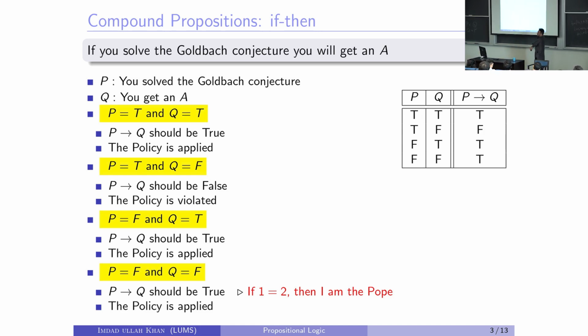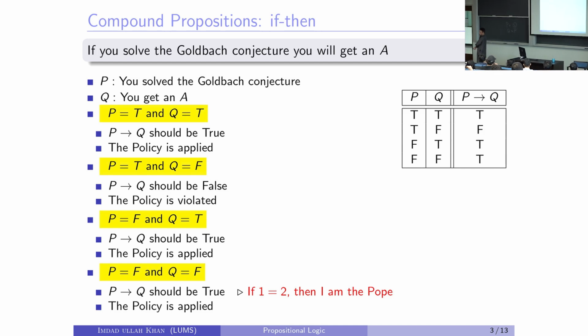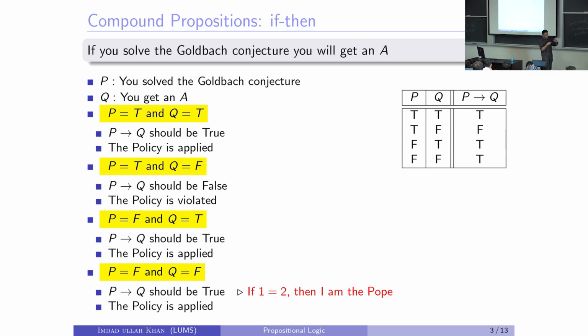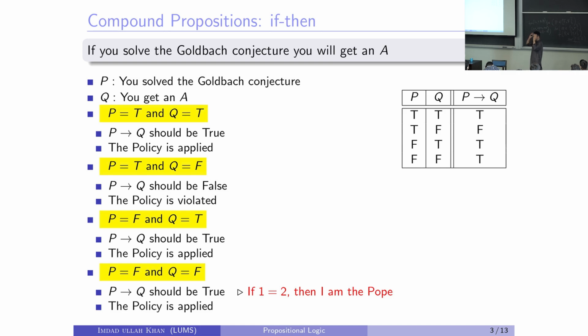Let's just talk about an if-then statement. If you solve the Goldbach conjecture, then you will get an A in this course. That's a policy, right? I announce it. Let's go through the truth table. P is the statement: you solve the Goldbach conjecture, or you will solve it. Don't go to temporal logic yet. There's no time involved.